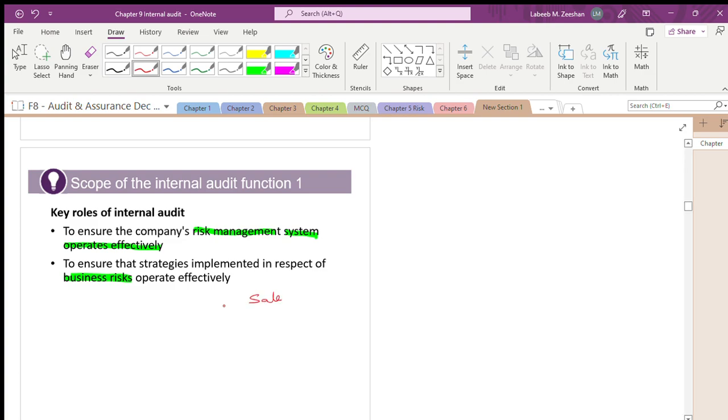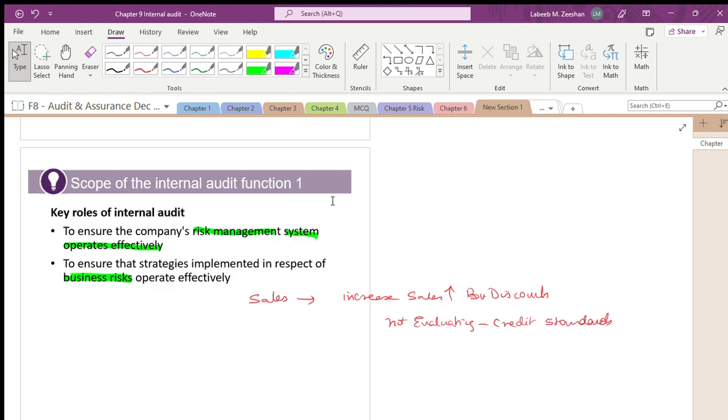You are having the sales. In order to increase the sales, what will we do? We are giving discounts. In order to increase the sales, we are selling to unauthorized customers. We are not evaluating the credit standards, the credit policy. We are giving sales left, right and center to everyone.